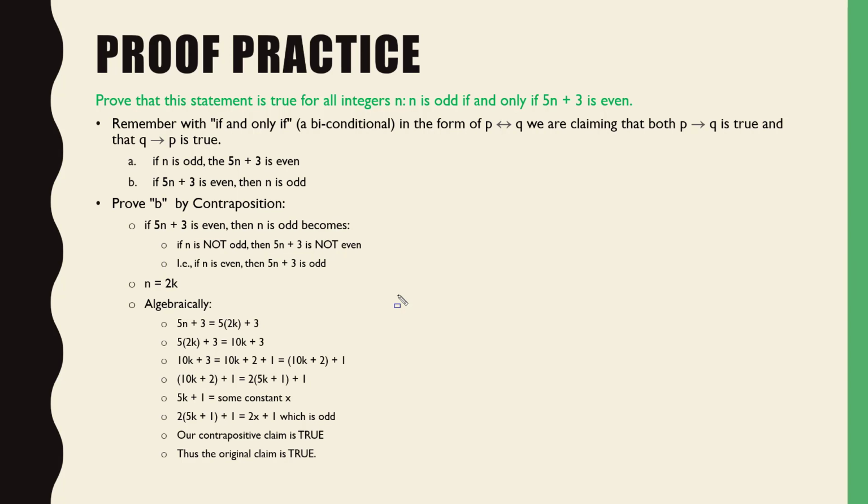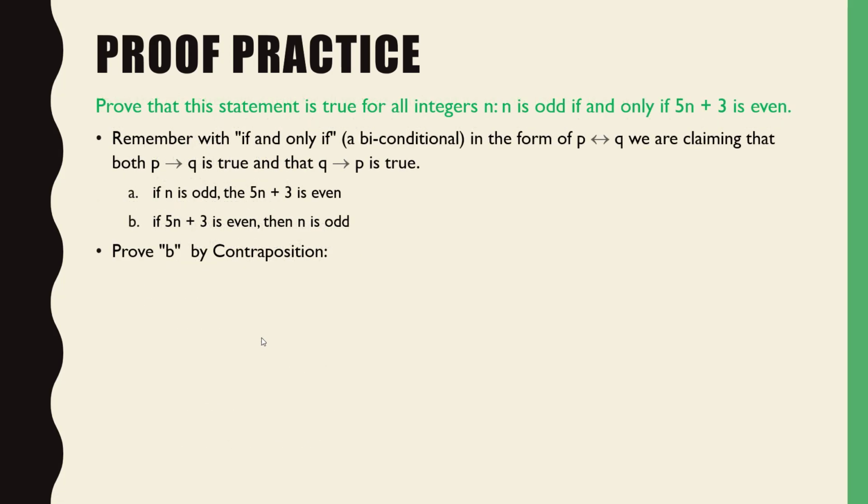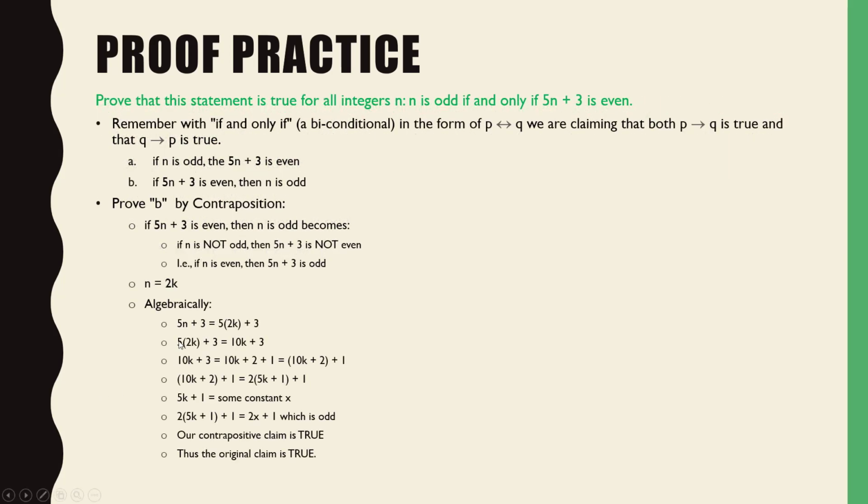Now, what is our given? What's our known? What's our hypothesis? Yeah, n is even, therefore n is equal to 2k, right? And then we just plug it in and see if this becomes an odd number, all right? So let's just see what we can figure out here. If I plug in my 2k right here for the n, I'm saying 5n plus 3 equals that. Agree with my math? Yeah? Which evaluates to this next line right here, and this next line evaluates to that.